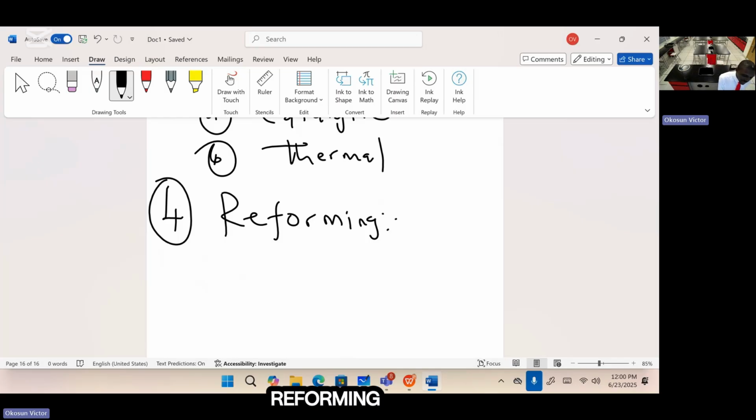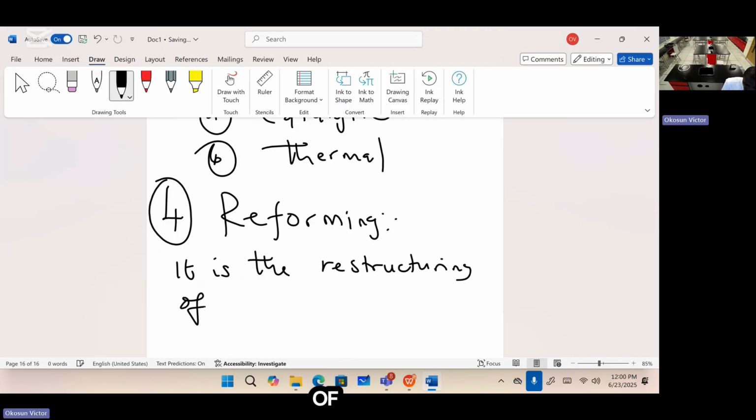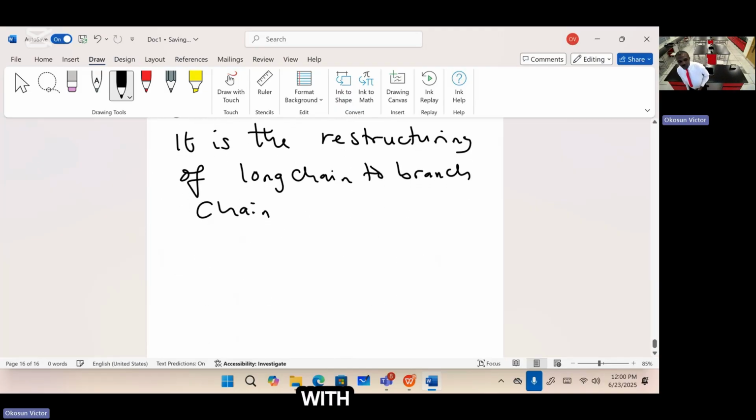So reforming is the restructuring of long chain to branch chain. It can be vice versa. So we are done with what now? With the reactions of alkane.